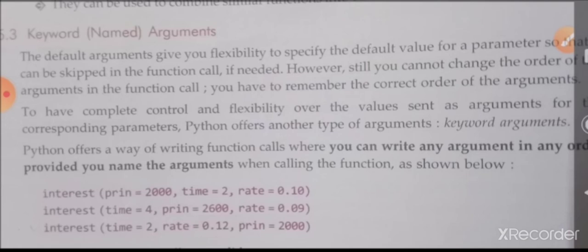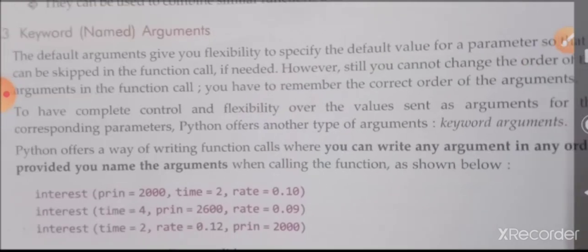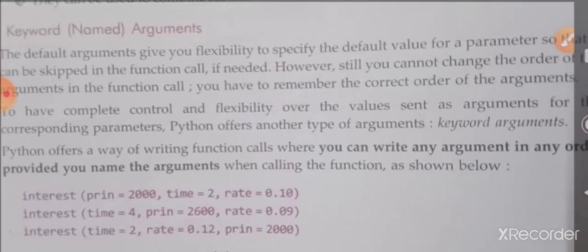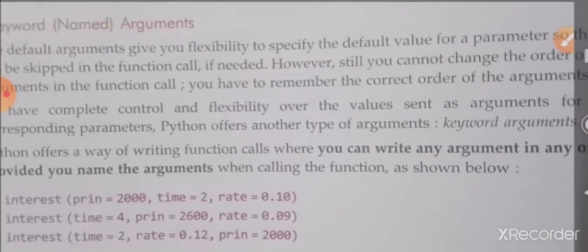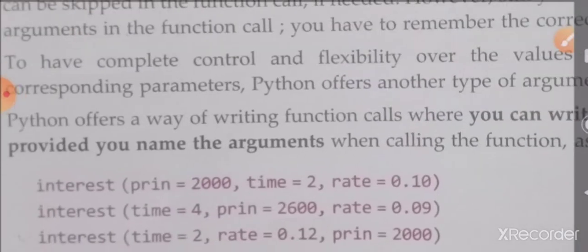Still, you cannot change the order of the arguments in the function call. You have to remember the correct order of the arguments to have complete control and flexibility over the values sent as arguments. Dear student, do you understand what is a keyword argument?